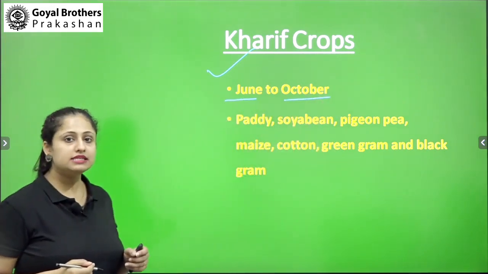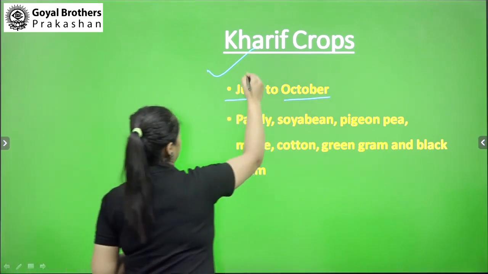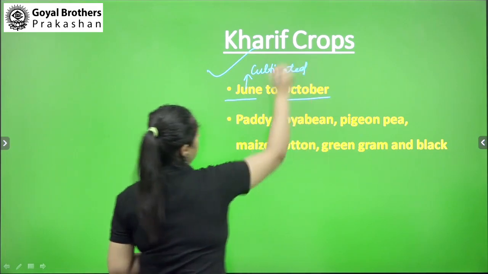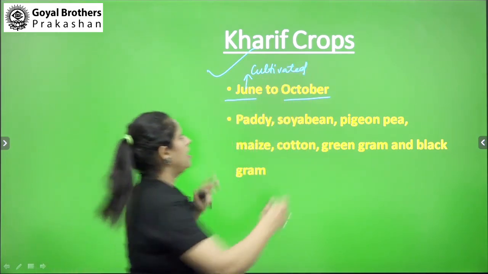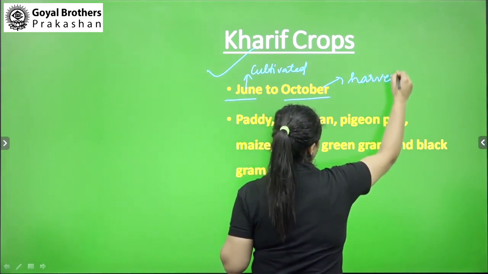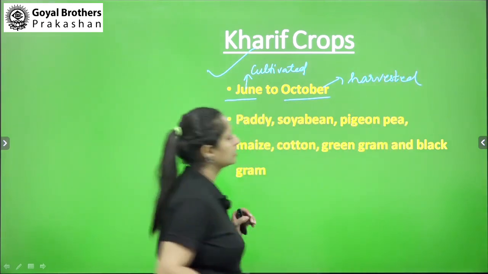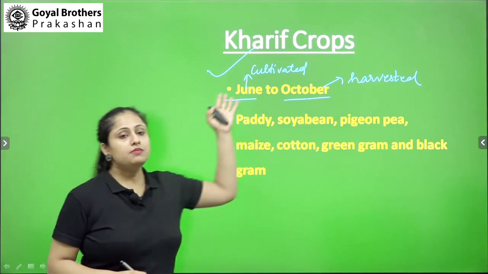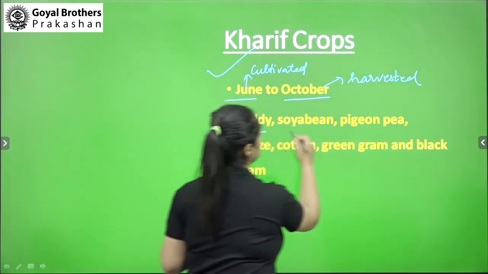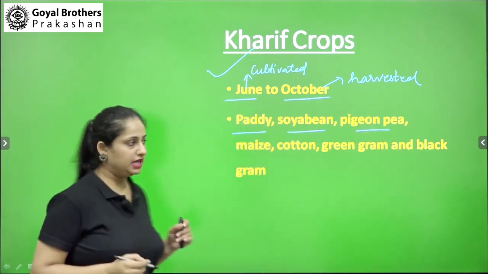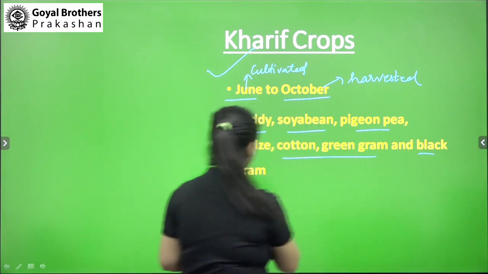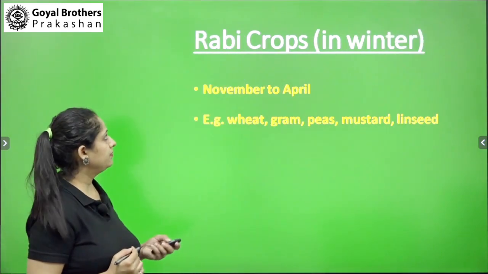It means these are the crops which can be cultivated in June and harvested in the month of October. Some examples of Kharif crops are paddy, soybean, pigeon pea, maize, cotton, green gram and black gram.